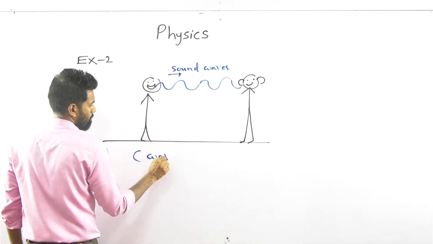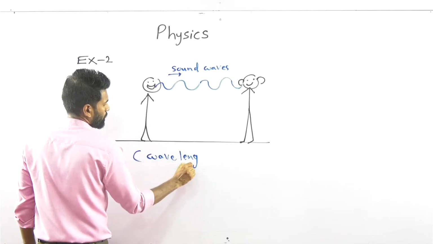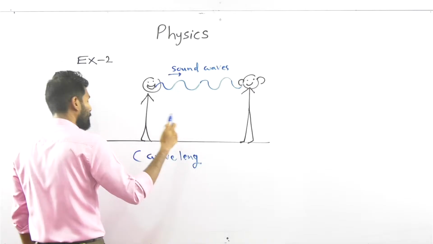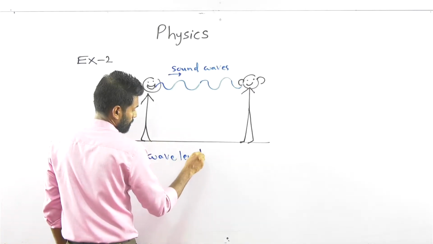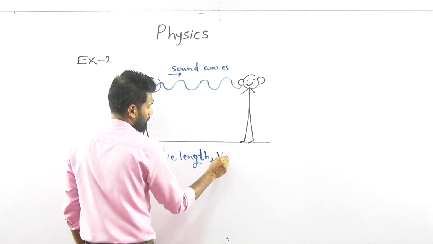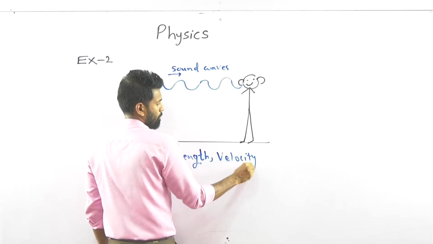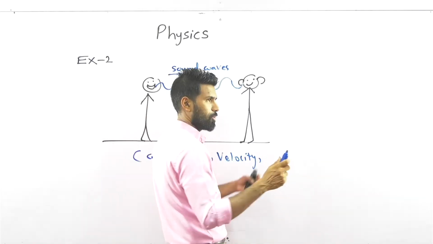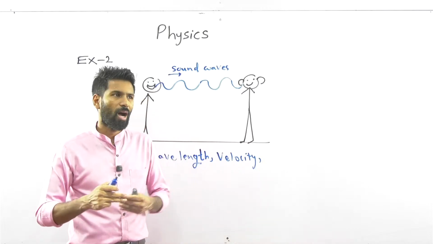Wavelength. I'm not going to explain wavelength now. I just want to remind you of the words that you hear. Wavelength, then the velocity. Sometimes you may use the word distance, when people from a far distance can hear.